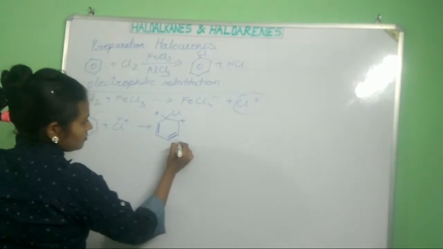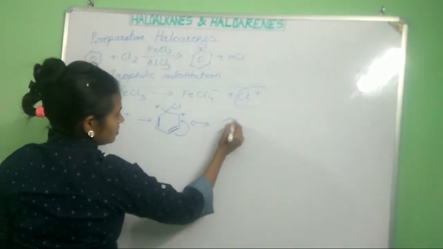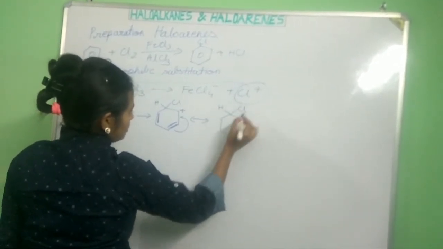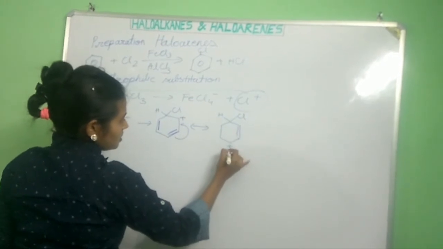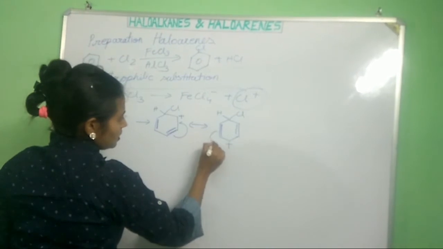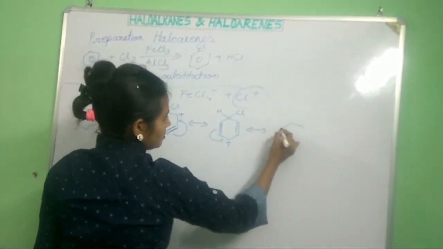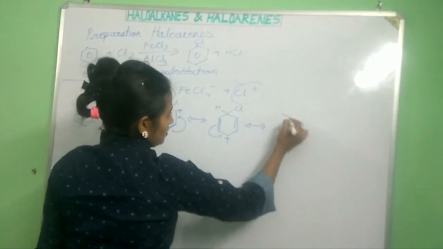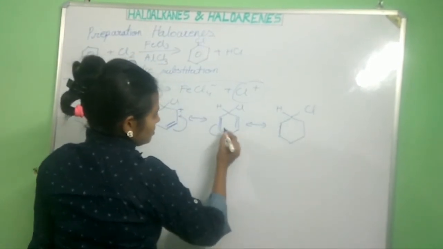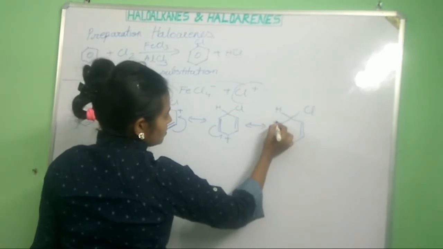Now this pi bond will move here, giving the next resonating structure, and the positive charge will come here. Again this will move here for the next resonating structure, and the positive charge will be here.